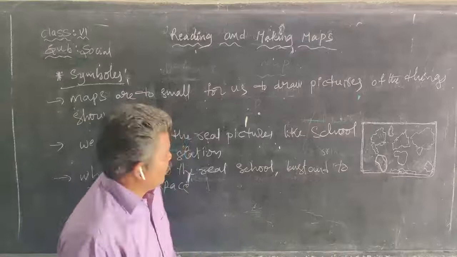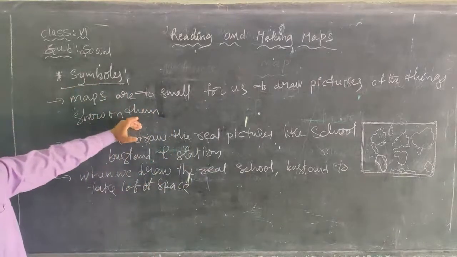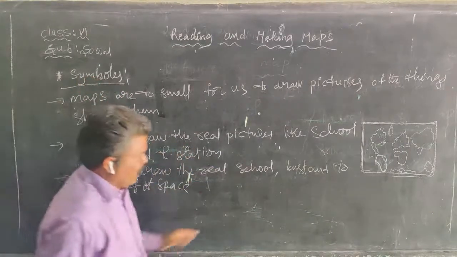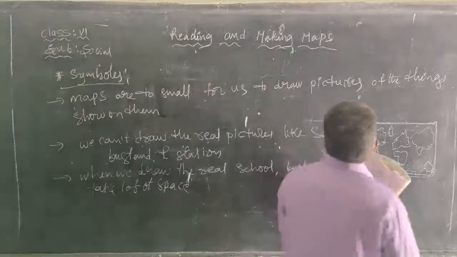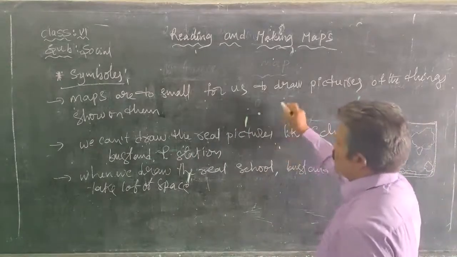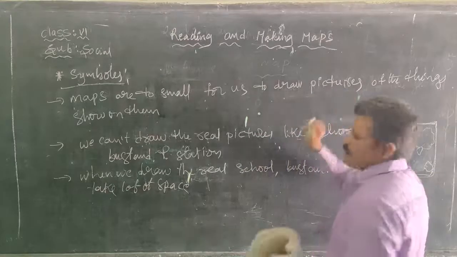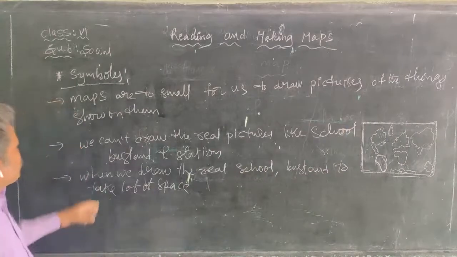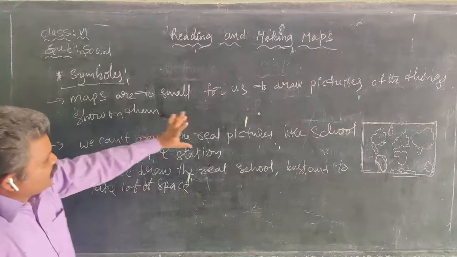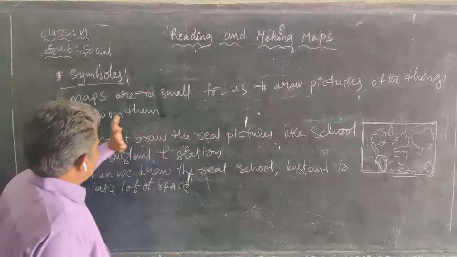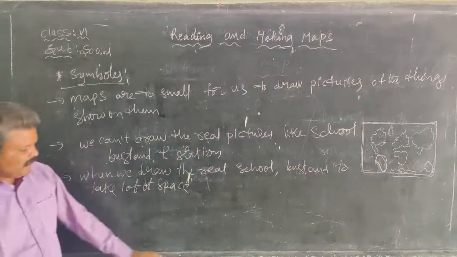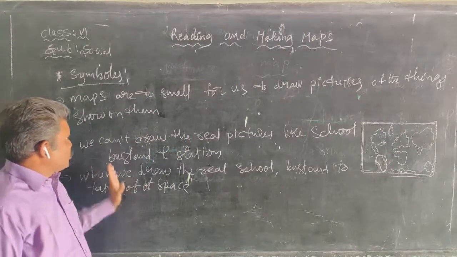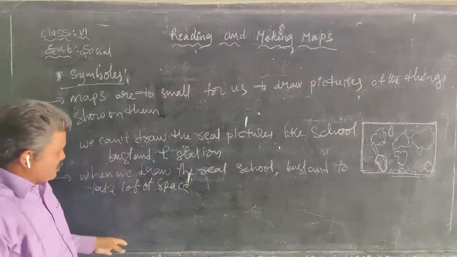Understand that? So why do map makers use symbols while preparing maps? Maps are too small for us to draw pictures of things to show on them. So we cannot draw real pictures of a school, bus stand, railway station, or hospital. That is why we show them with the help of symbols.